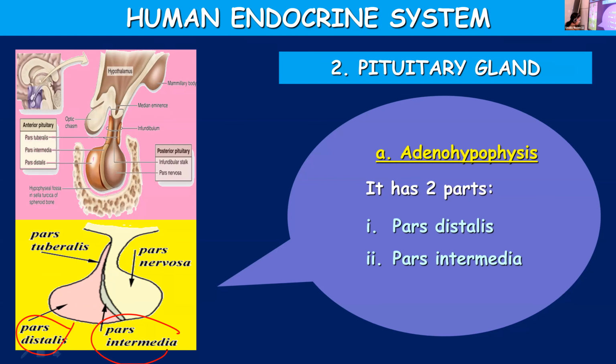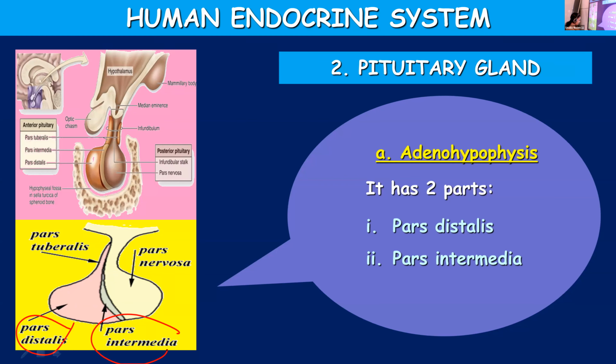So what is sella turcica? It's a bony cavity which encloses the pituitary gland. So the pituitary gland is the smallest gland and it is enclosed in a bony cavity. It is protected with the help of a cavity made of bones, and you call it the sella turcica.